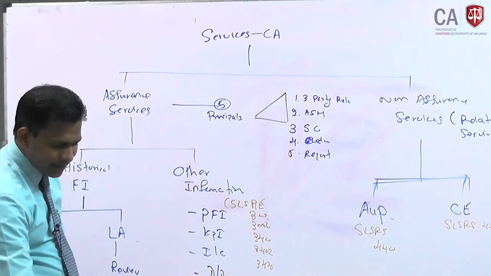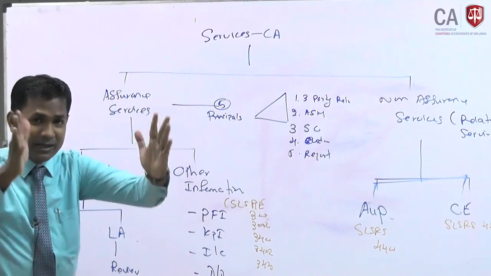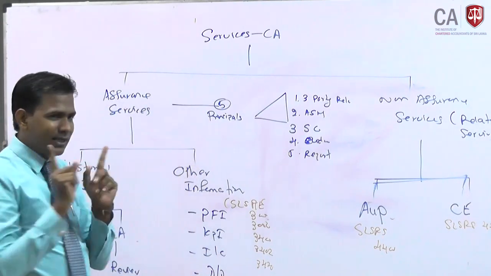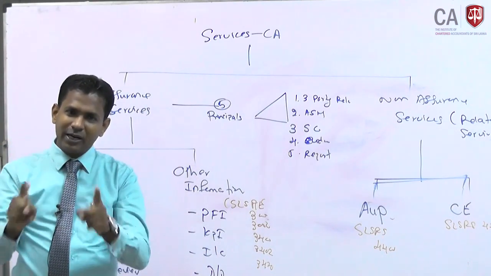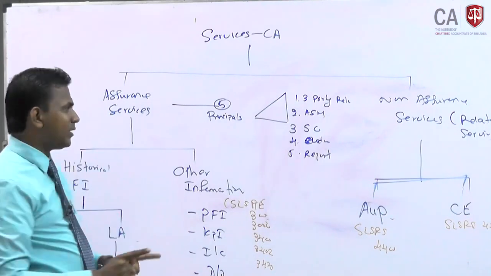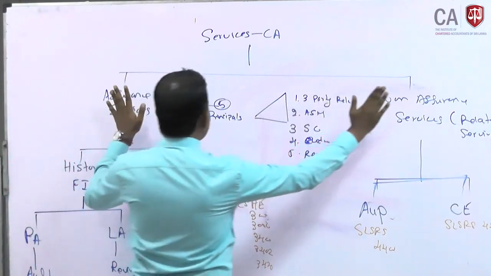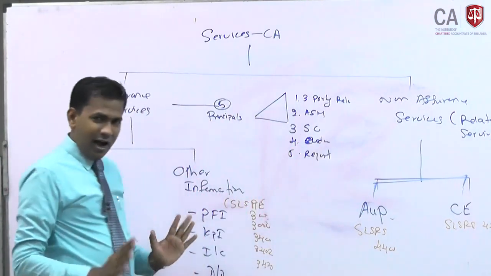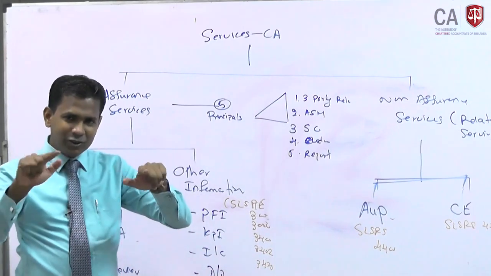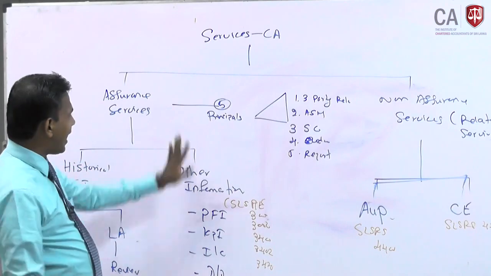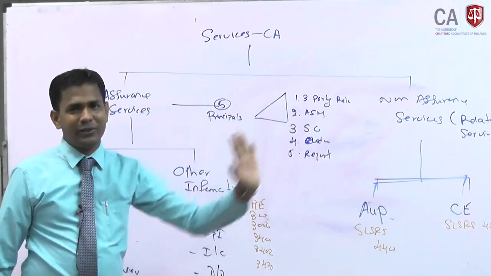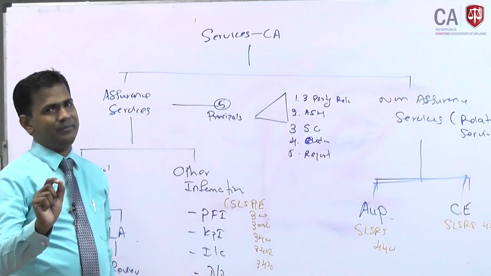Whenever you are deciding what is the type of assurance engagement at the examination, please draw this diagram and make the conclusion. Don't go to a conclusion just looking at the question. You may go wrong. One of the most important things that you should look at is assurance work or non-assurance work. This is the key decision that has to be made at the examination. How is that to be done? When you are doing this, look at it: if these 5 criteria are satisfied, it is assurance, otherwise it is non-assurance. That is the most important aspect.